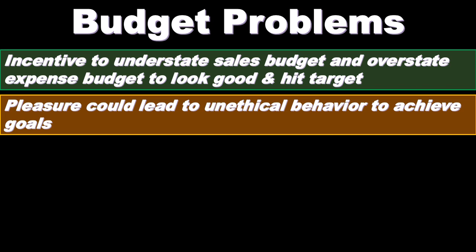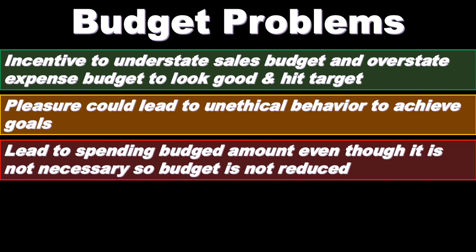There could be pressure, could lead to unethical behavior to achieve goals. So when we set those high goals, again, we want to make sure that there's a culture within the company that says, hey, we'd rather have you not meet the goal than sacrifice the long-term vision of the company or do anything that would be unethical.